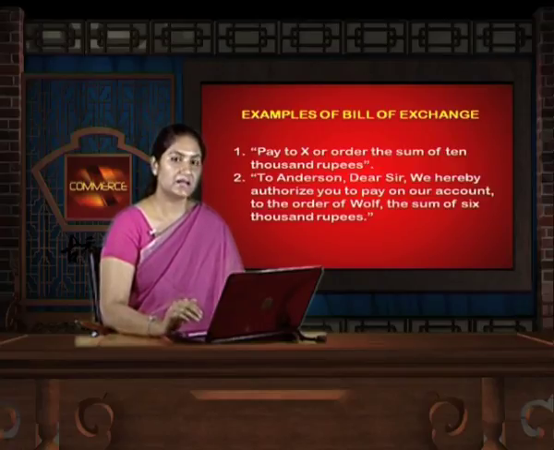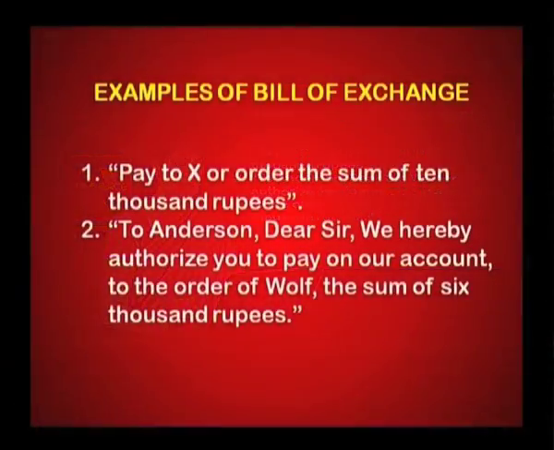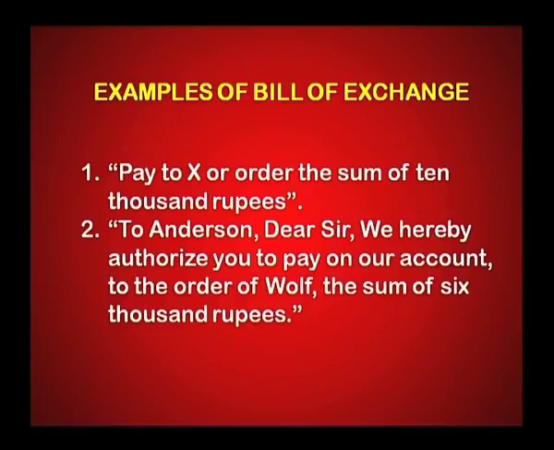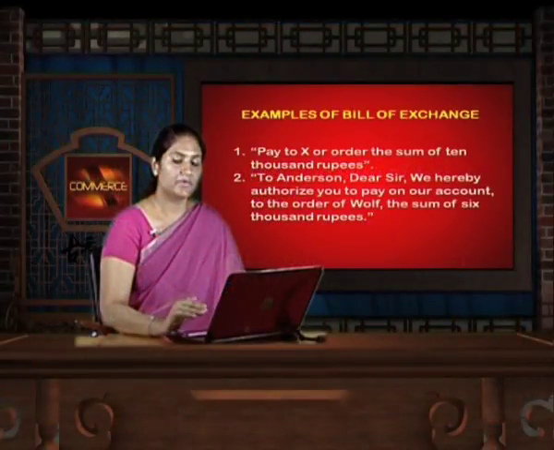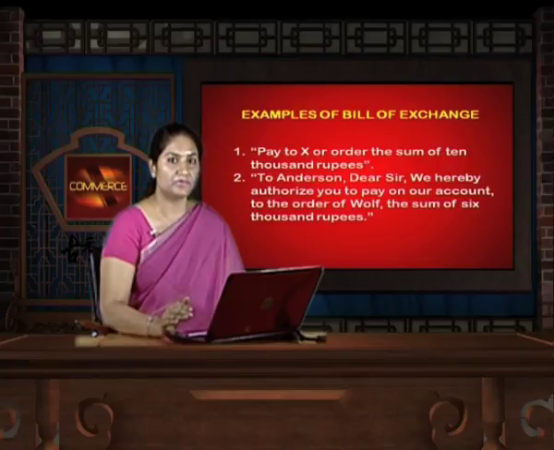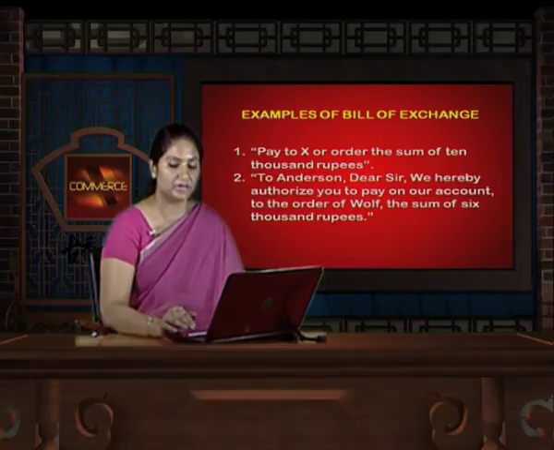Let us consider another example. "To Anderson, dear sir, we hereby authorize you to pay on our account to the order of Wolf a sum of 6,000 rupees." Again, over here we find that this is a drawer who has mentioned it to Mr. Anderson, who is the drawee, to make a payment of 6,000 rupees to the payee Mr. Wolf. Again, it satisfies all the conditions of the bill of exchange, hence it is a valid bill of exchange.